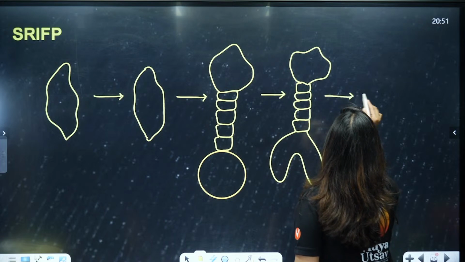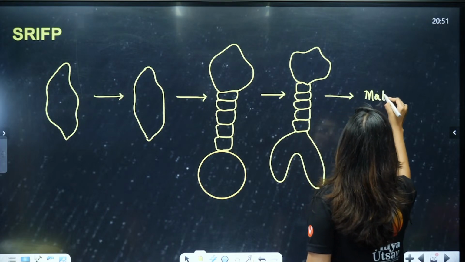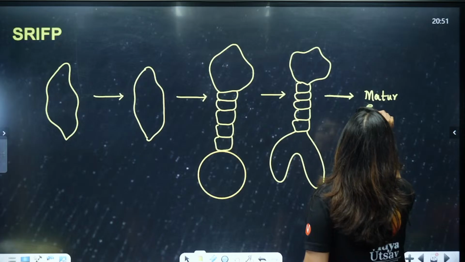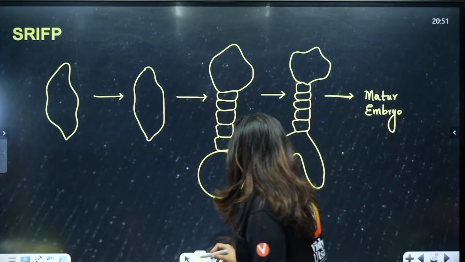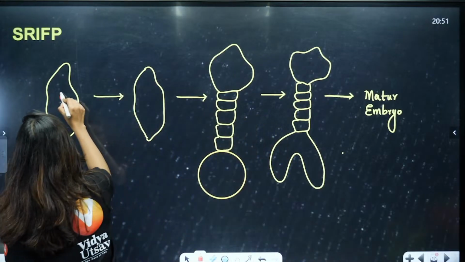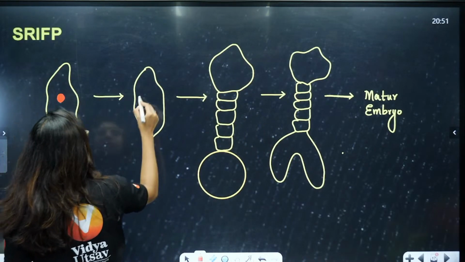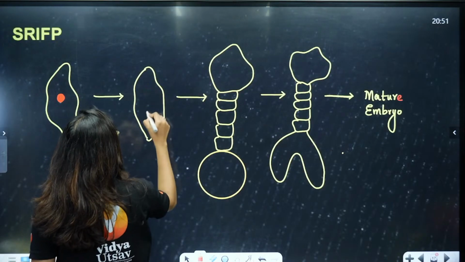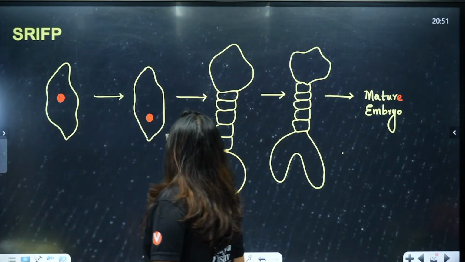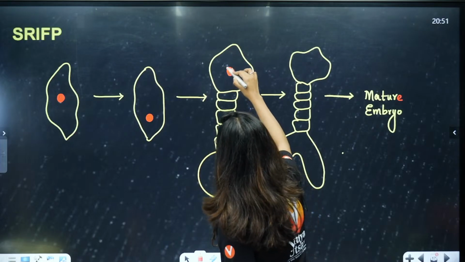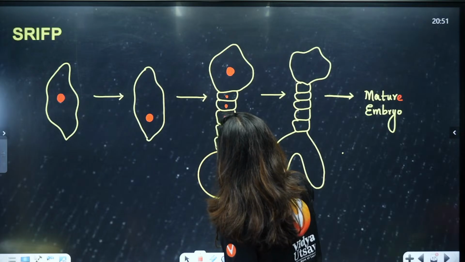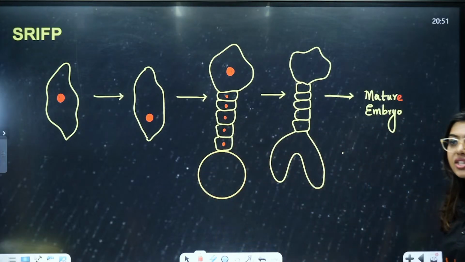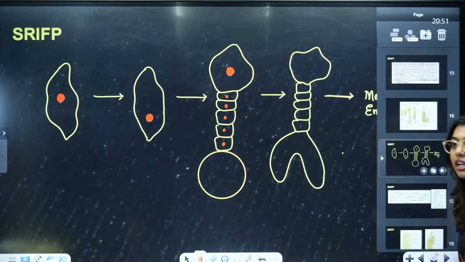Ultimately, students, we will form the mature embryo, which has a plumule, radicle and a cotyledon, okay. So, we have 1 here and then it formed 2. This is like a pro-embryo I am drawing, and then students, we have 1 here, and we have suspensor here, and then the entire thing is covered with cells, okay. Clear to all of you? Clear to all of you, yes or no?